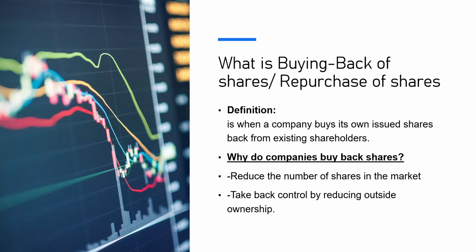So when they say a company buys back its own shares, it buys the shares which it previously issued to the shareholders and repurchases them. When you hear buying back of shares or repurchase of shares, just know it is when the company buys its own shares from the people it previously sold to, the existing shareholders.